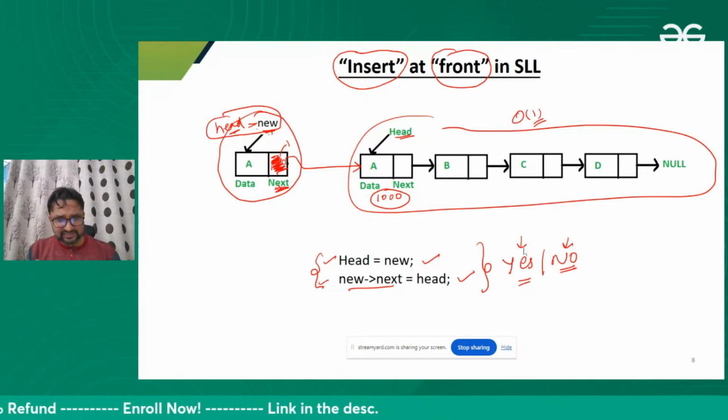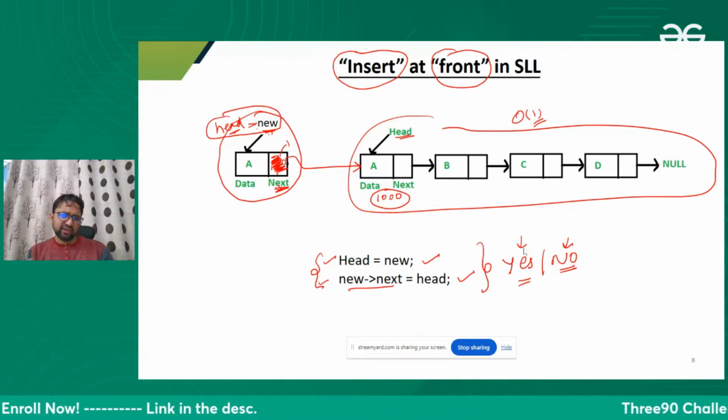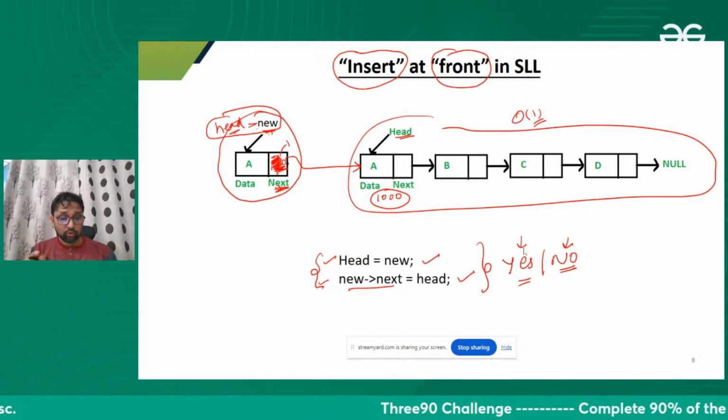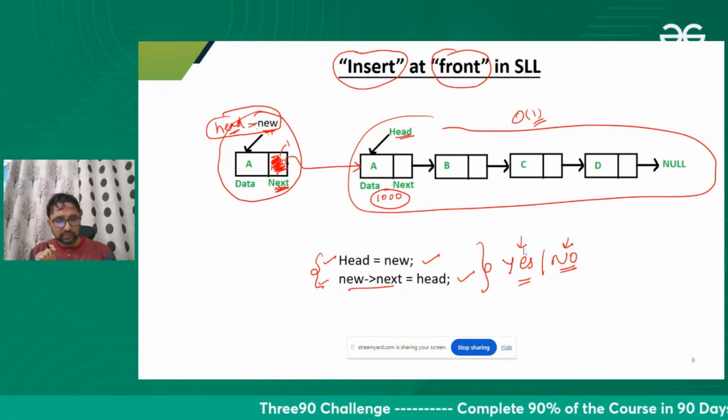So write yes if you find this code working fine. If you find there is some problem, please write no. Give me the reason also.